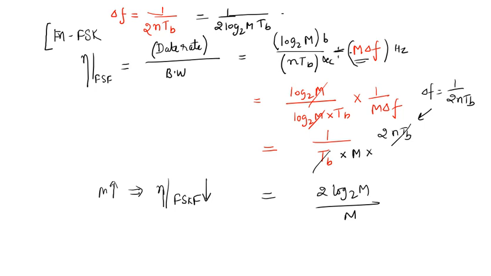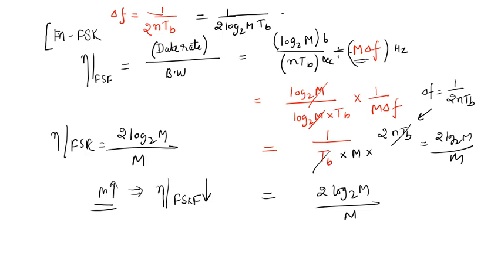It is very straightforward that you will get 2 log 2 M by M, and so the bandwidth efficiency of the FSK scheme is 2 log 2 M by M.